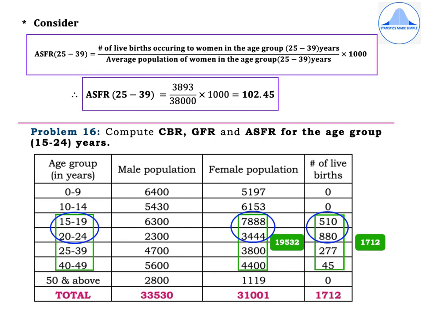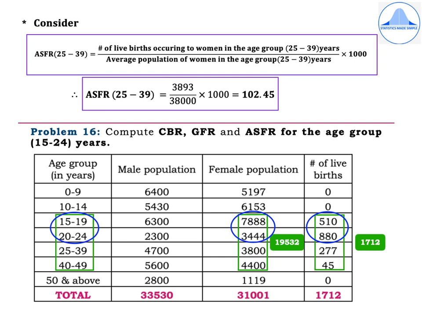Now, from the table, you find out the number of live births and the average population of women in that specific age group, that is 25 to 39 years, and substitute. So, you'll get ASFR for 25 to 39 is equal to 3,893 divided by 38,000 into 1000, which is equal to 102.45.